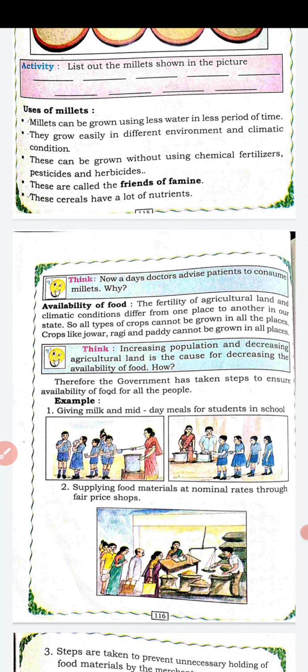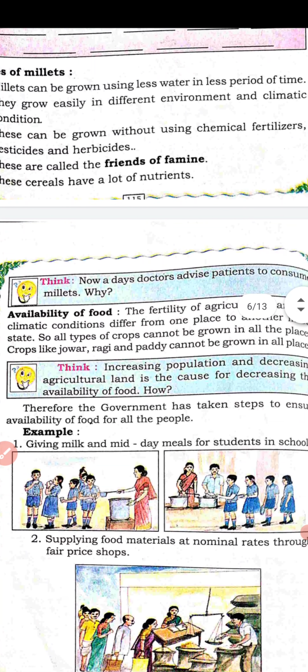Availability of food. We find different types of crops are grown in different areas, depending on the environment. So to provide food for all the people, to fulfill the food requirement of all the people, the government has taken some steps.